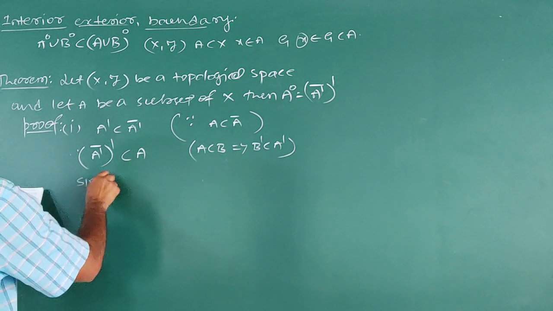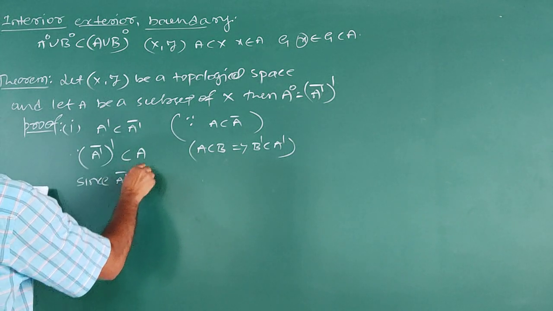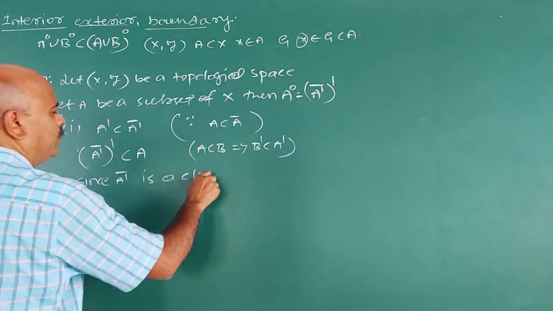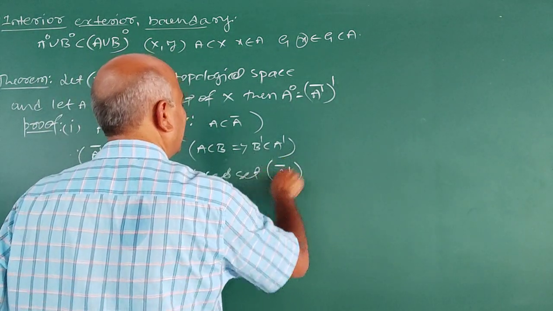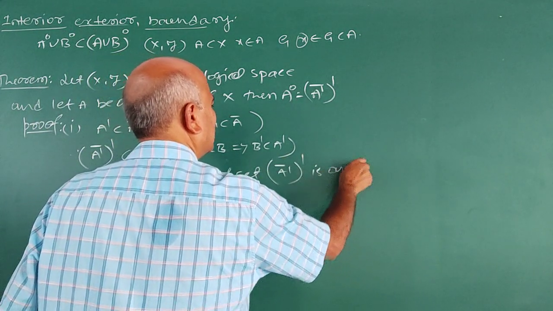Since A dash closure is a closed set, its complement, (A dash closure) dash, is an open set.